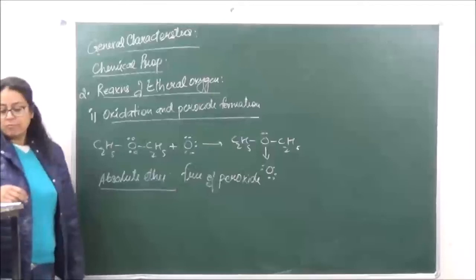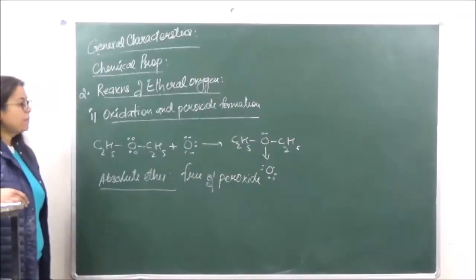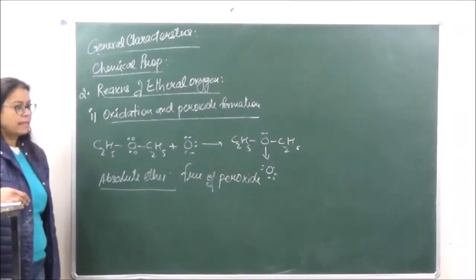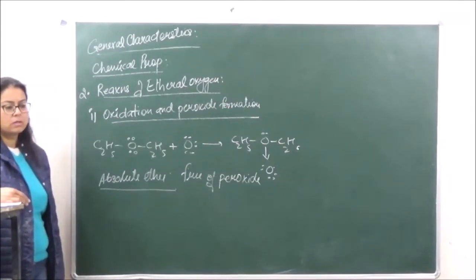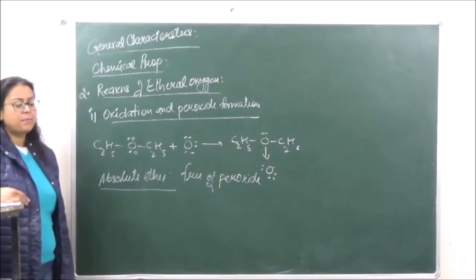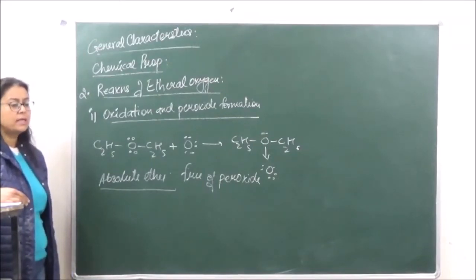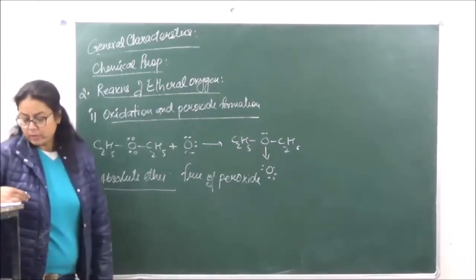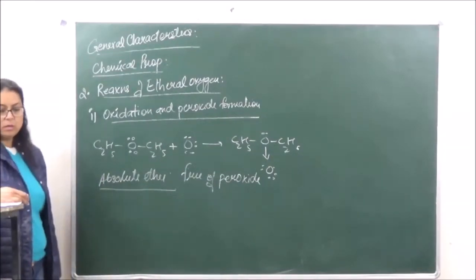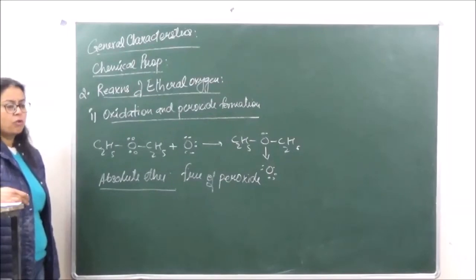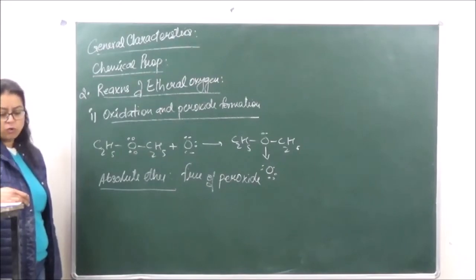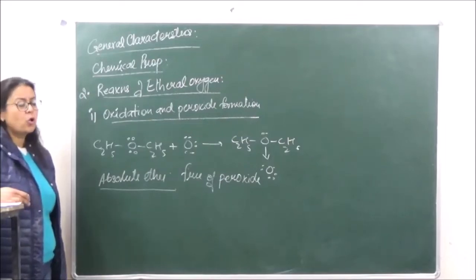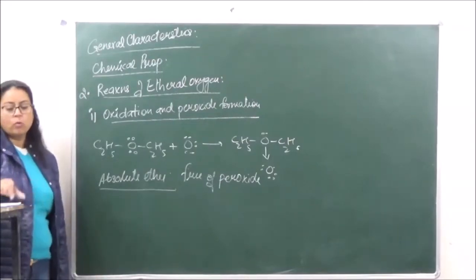Ether which is free of peroxide can be prepared by distillation of ordinary ether from concentrated H2SO4 and subsequent storing over metallic sodium.